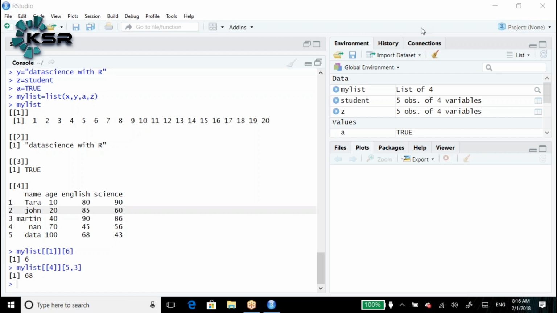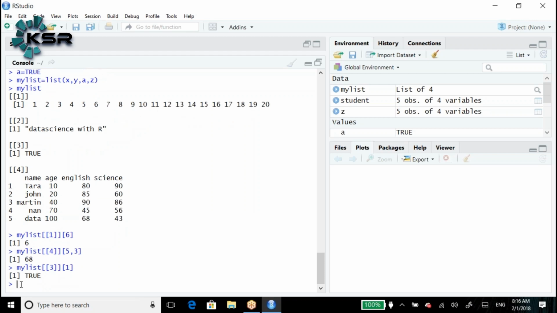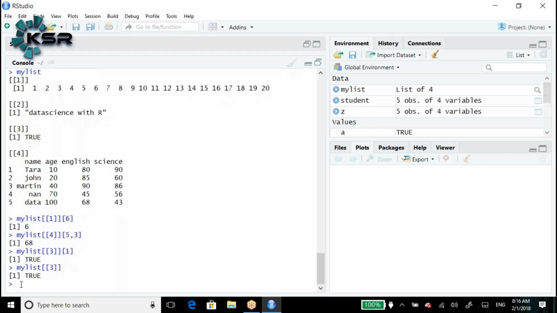Next, I want to select the true. I want to print the true. How do you print? My list 3. Here, there are 2 ways we can write. My list of 3 of 1, that is the true. The other way, my list of 3 will also work and give true, because there is only one output, right? That is the reason we don't need to mention it.